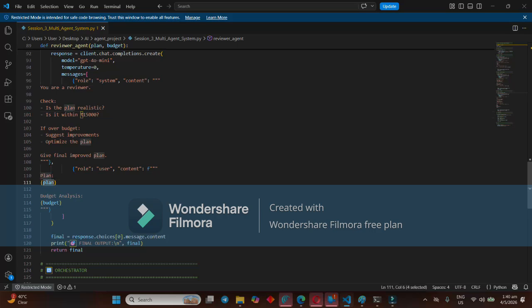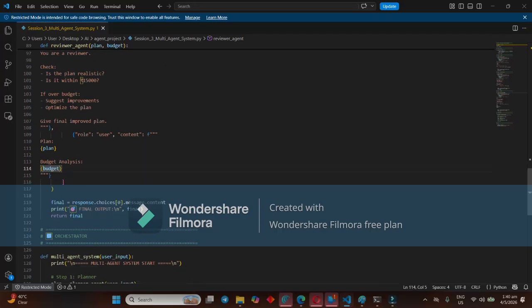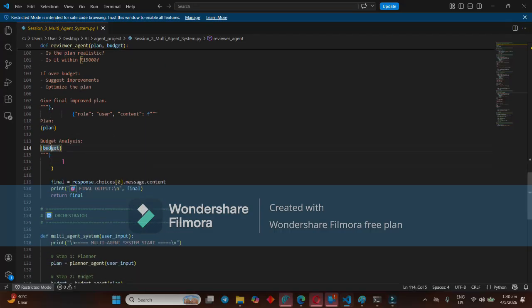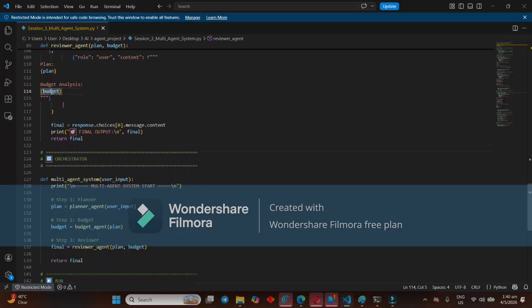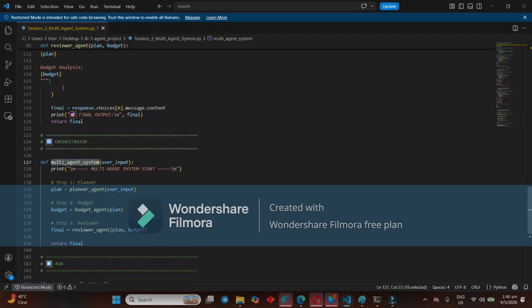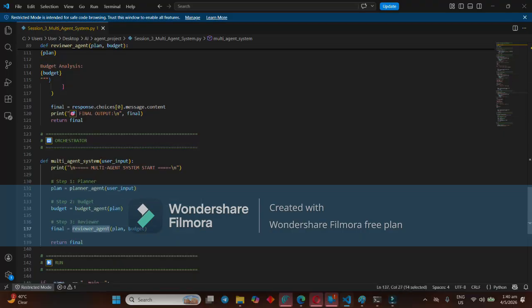Actually, if the budget calculator shows more than 50,000, then it will reprocess the planner and get the cost for that plan. It goes to the budget agent and gets the cost for that particular plan, and again it will optimize it. That is the reviewer's work. So it will repeat the whole process again.